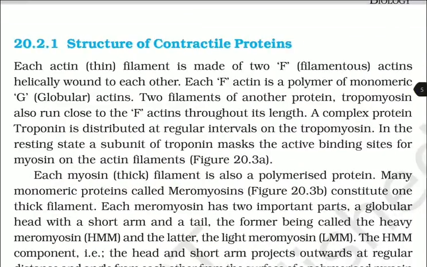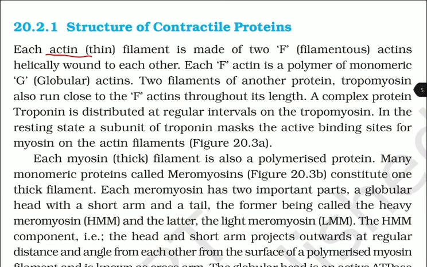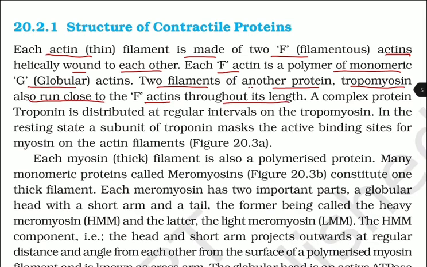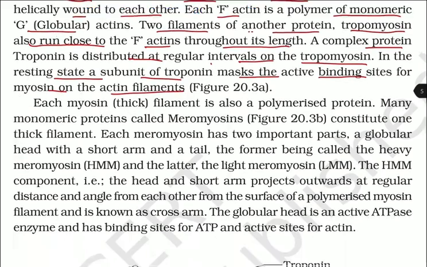Structure of contractile proteins. Each actin, that is, thin filament, is made up of two F filamentous actins helically bound to each other. Each F actin is a polymer of monomeric G, that is, globular actins. Two filaments of another protein, tropomyosin, also run close to the F actins throughout its length. A complex protein, troponin, is distributed at regular intervals on the tropomyosin. In the resting state, a subunit of troponin masks the active binding site for myosin on the actin filaments.